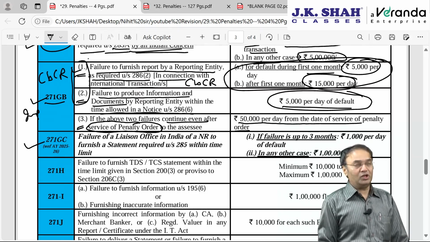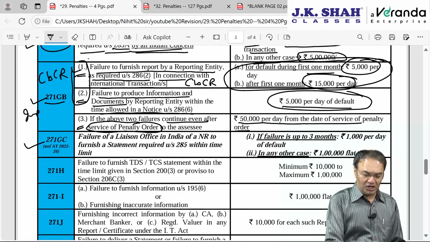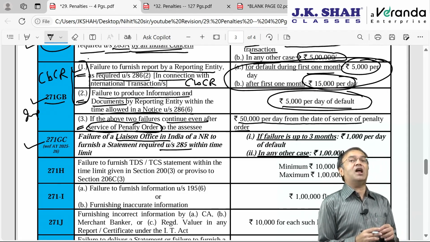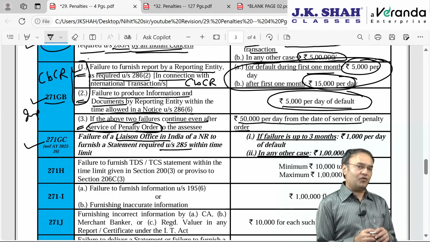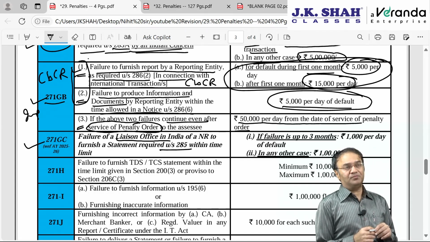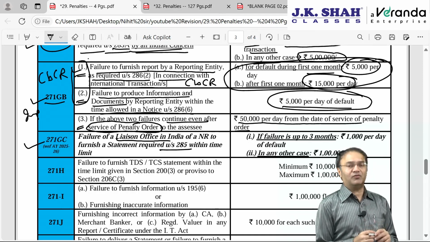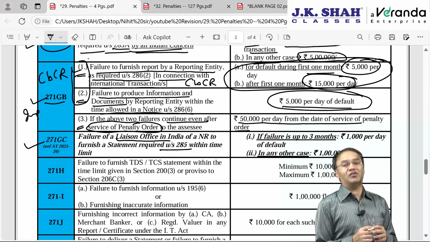271GC is a newly introduced penalty for liaison offices of non-residents in India. Penalty for liaison office. According to section 285, every liaison office of a non-resident or a foreign company in India will have to furnish one statement giving details of their activities in India during the entire financial year. This statement was to be furnished within 60 days from the end of the financial year, and there was no penalty, and the time limit was 60 days.